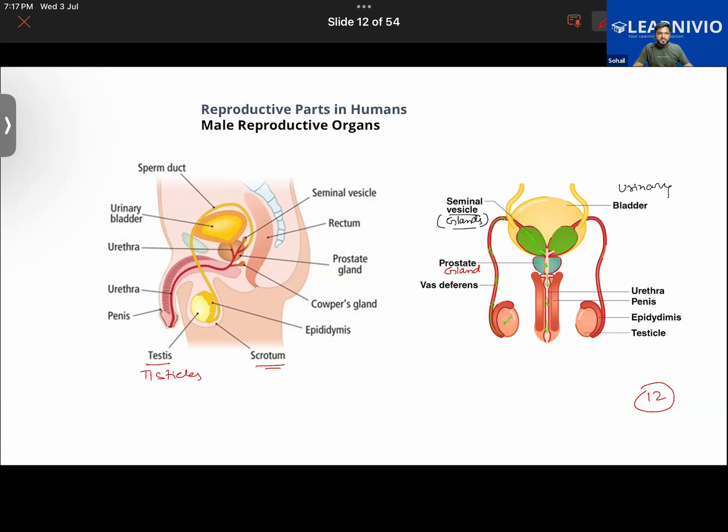Do tell me which gland over here is connected with the vas deferens. The seminal vesicle. Good. Okay. Furthermore, the testis, apart from producing sperm, produces one more thing. What do we call that?